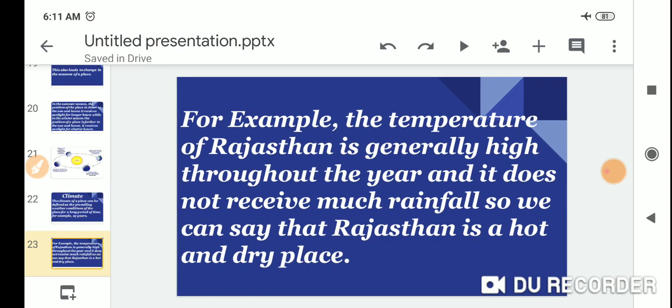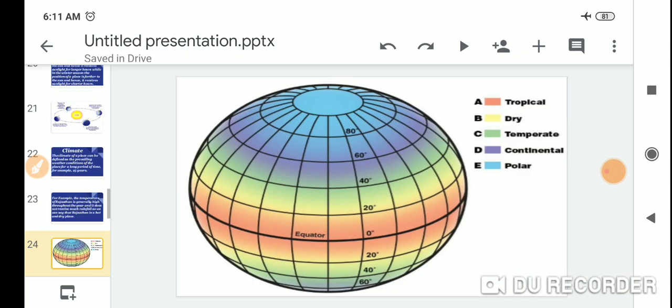For example, the temperature of Rajasthan is generally high throughout the year and it does not receive much rainfall, so we can say that Rajasthan is a hot and dry place.